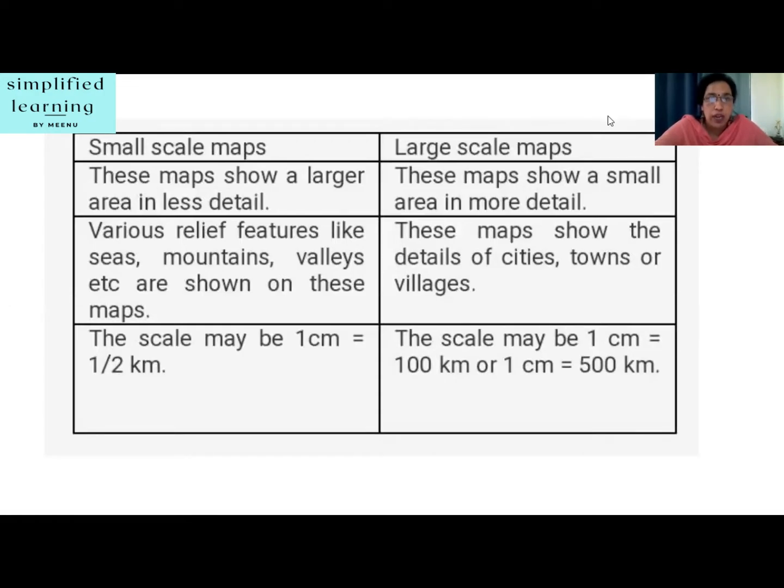Now let's move on to our next topic, that is, let us guess. Did you know that there is a way for you to see the entire world at a glance? Surprised? Yes, with the help of a globe. One can see the entire earth at a glance, not just the different continents and oceans. You can even see the different lines like latitudes and longitudes on the globe. But what is this globe? Let's find more about globes.